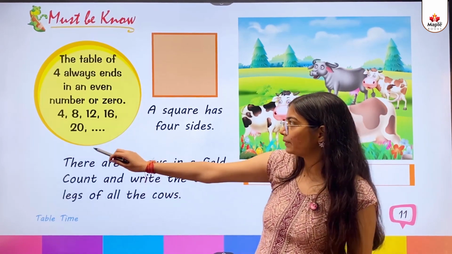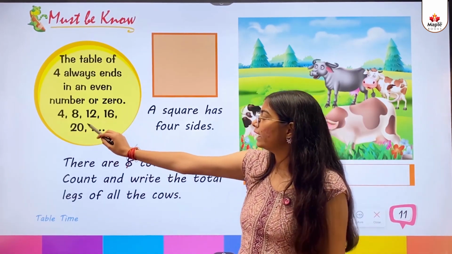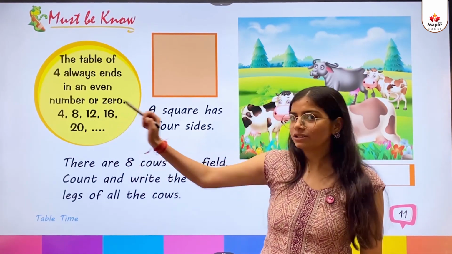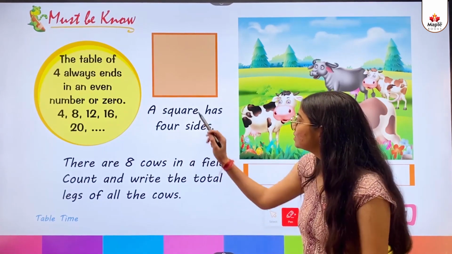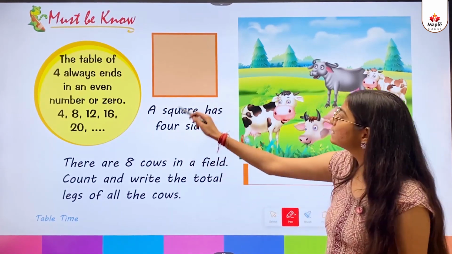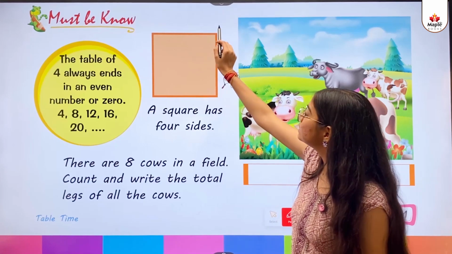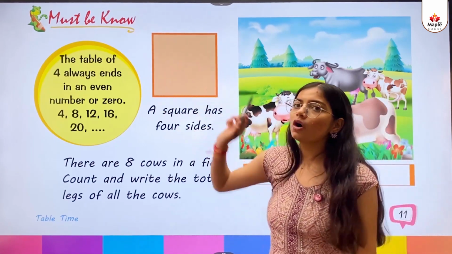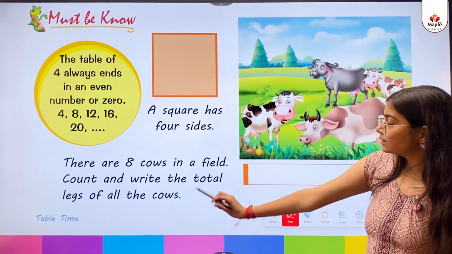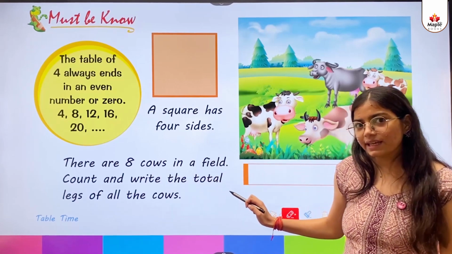For example, as you can see, 4, 8, 12, 16 and 20. A square has 4 sides. As you can see, 1, 2, 3, 4. 4 sides. So kids, there is a question given.